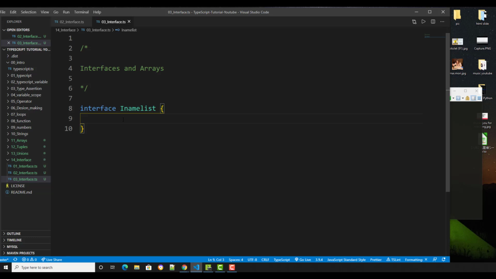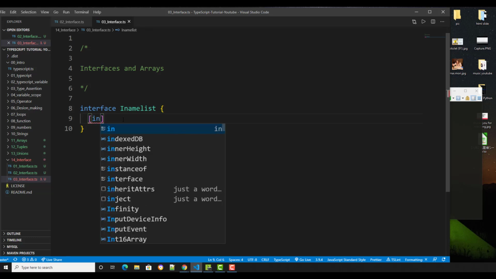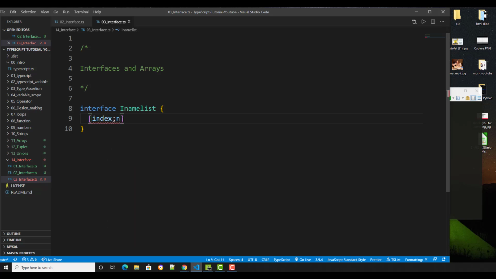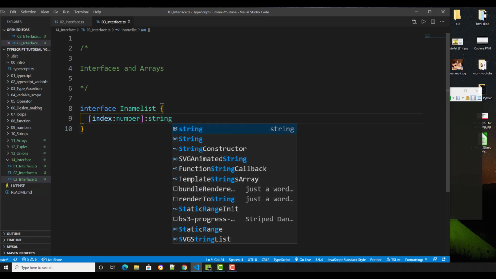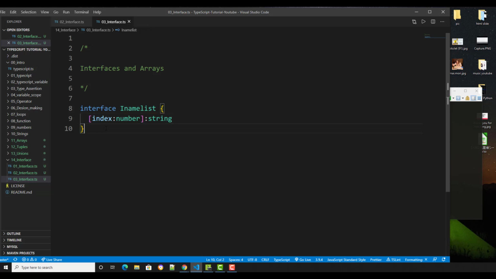In order to get the index you need a weird syntax, like you've never seen before: index number, something like that. So we want string. Okay, do you get it? This is the weird way to do this.